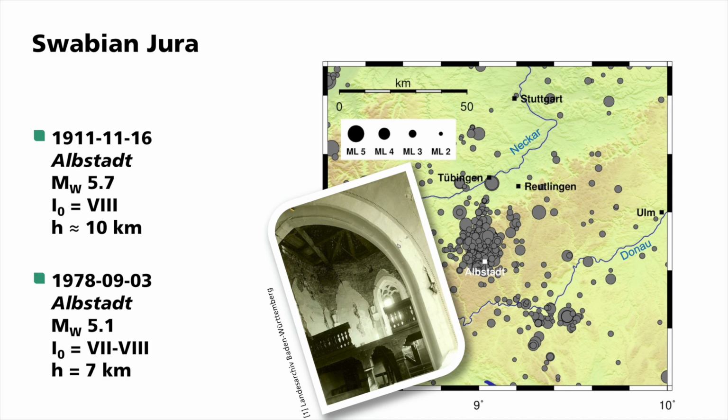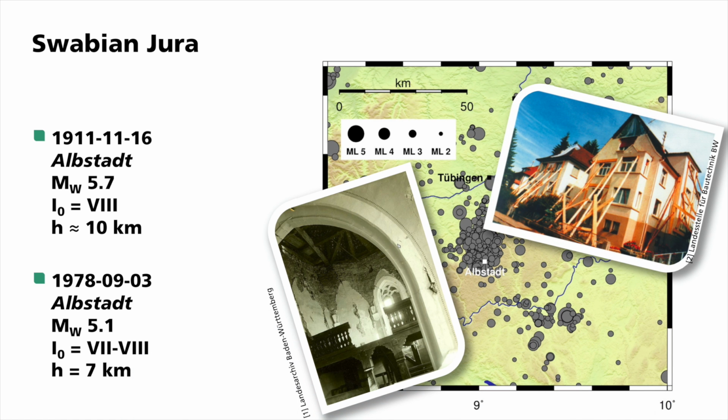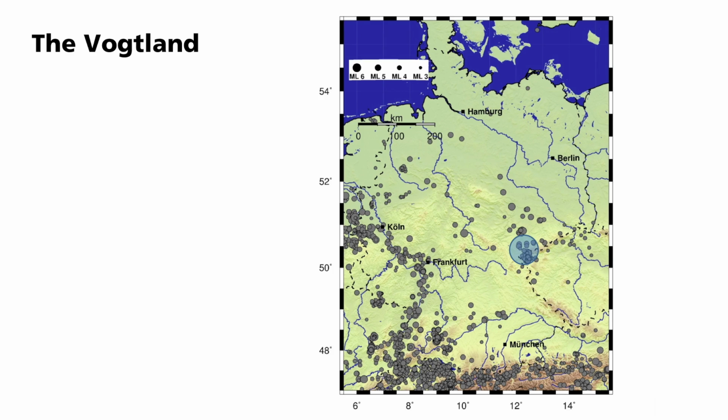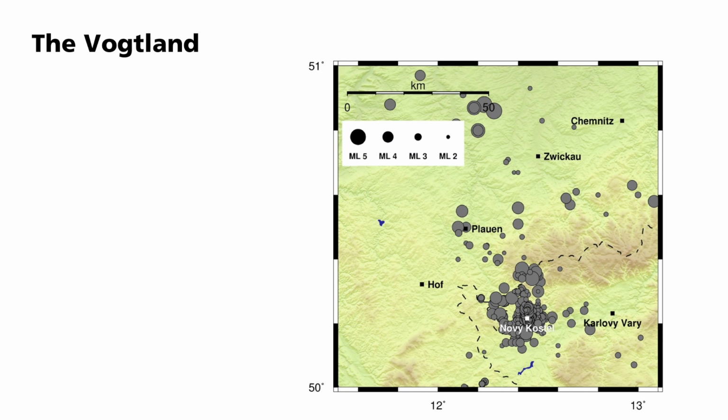A more recent quake on September 3, 1978 reached intensities of 7 to 8. Significant damage to the building gables can be seen. The second earthquake region I wish to introduce to you is the Vogtland in the border region between Saxony, Thuringia and the Czech Republic. The center is located near the Czech town of Nový Kostel.